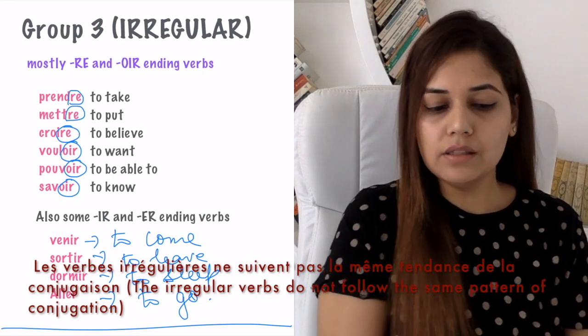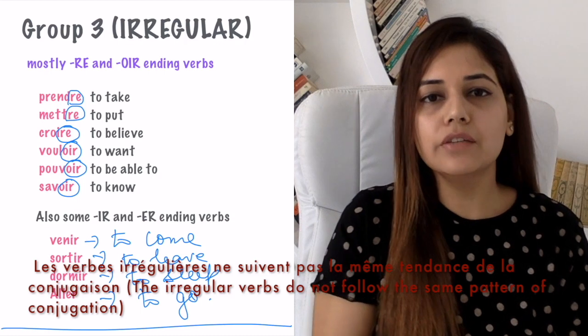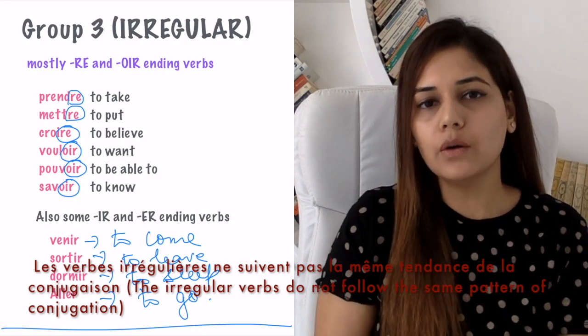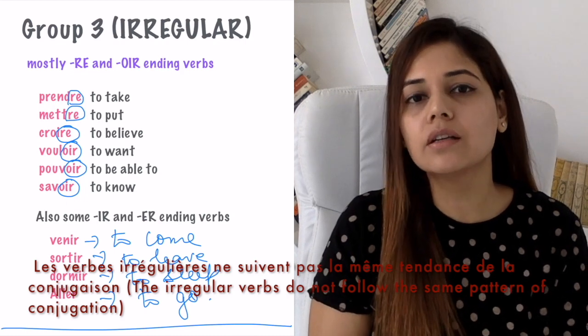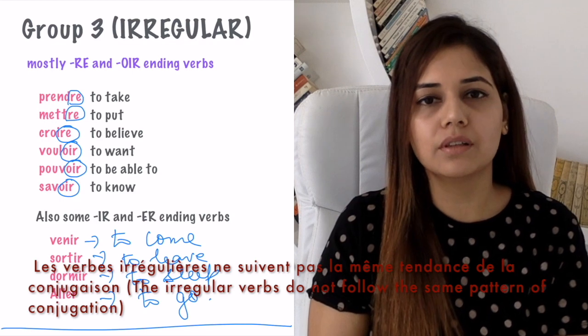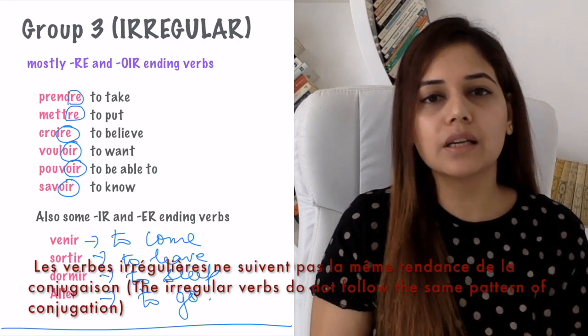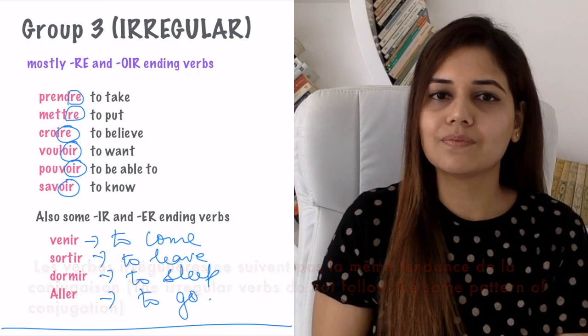So, once you know how to categorize the verbs in different groups and how to part them as regular and irregular, it becomes much easier for us to conjugate them with the right subject pronoun. In that manner, we can take out the stem easily and we can put the right endings.